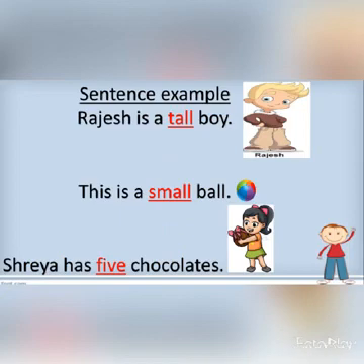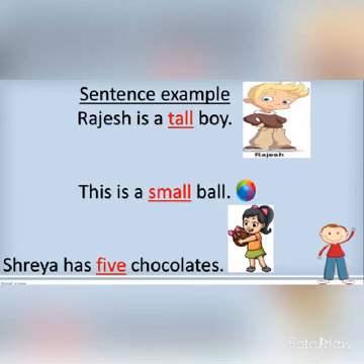Now look at some more examples. Rajesh is a tall boy. Here we are describing Rajesh and the quality of Rajesh. How is Rajesh? He is a tall boy. So tall is the adjective. Now, this is a small ball. Here we get to know about the size of the ball. So the word which is describing the ball is small. So small is an adjective.